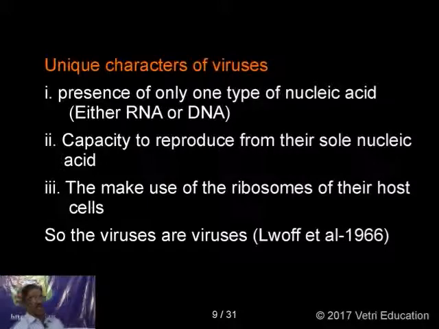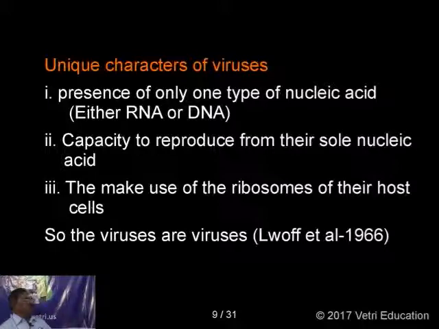So having living characters and non-living characters, these are the unique characters that you never find in any plant group. They include the presence of only one type of nucleic acid. Generally all organisms have both RNA and DNA, whereas in viruses we have only one type of nucleic acid, either RNA or DNA, not both.